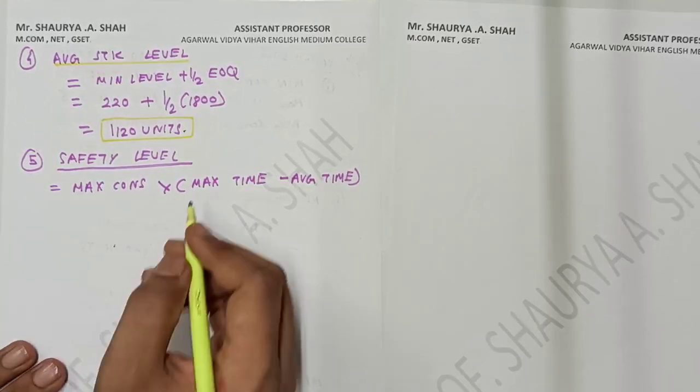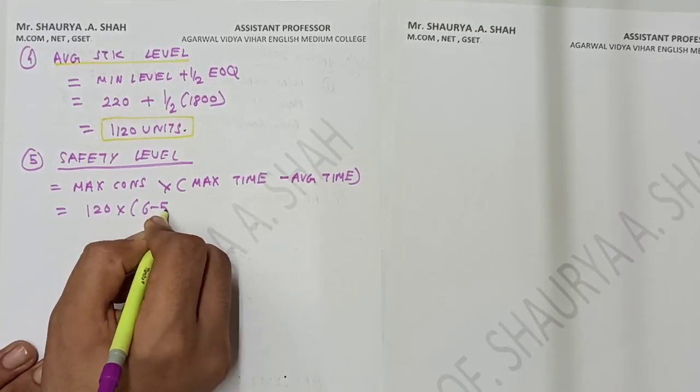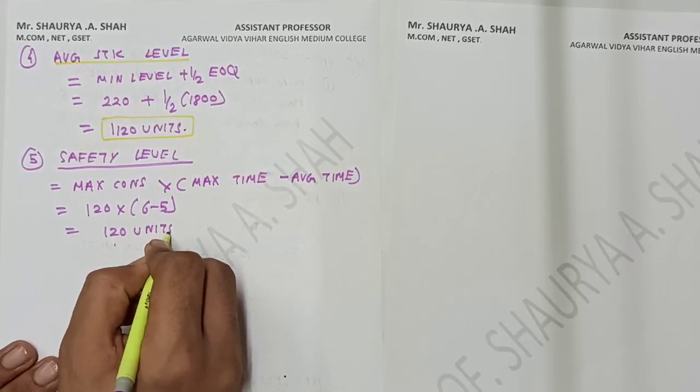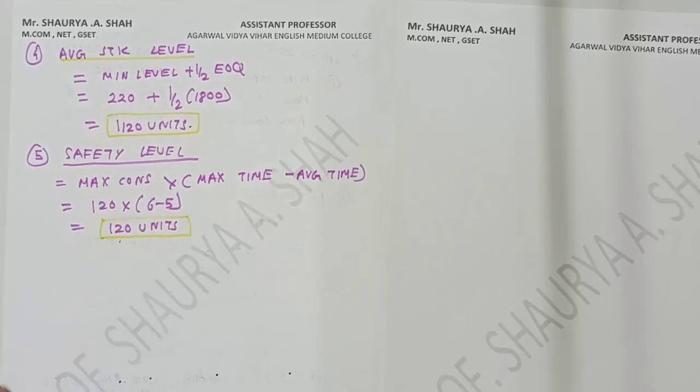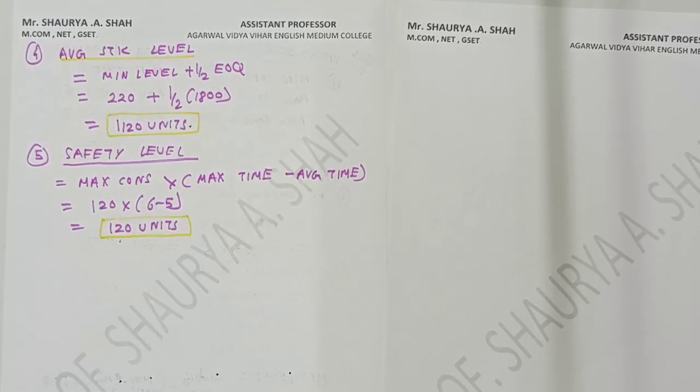Maximum consumption is 120 into 6 minus 5 itself gives me 120 units, right? So safety level, we saw yesterday also. What is safety level? It is the level below which the production should not go, right? So that your production process is not hindered. So safety level is again 120 units.